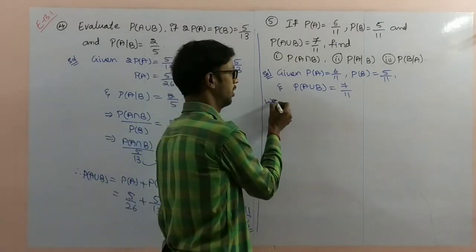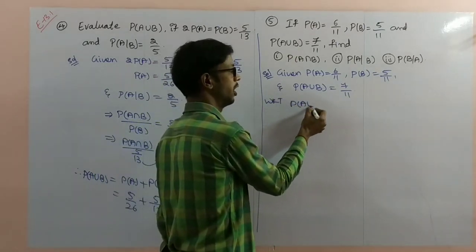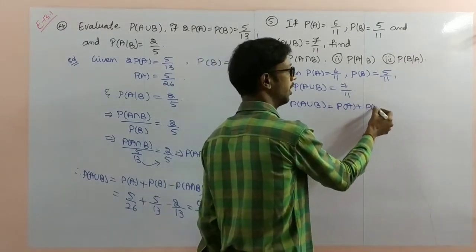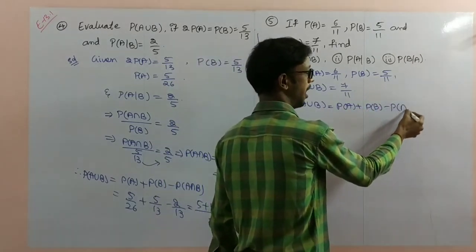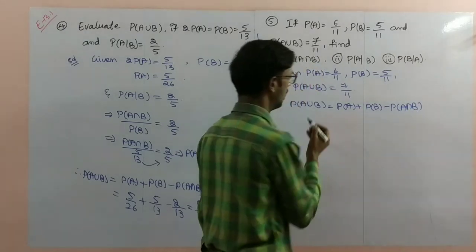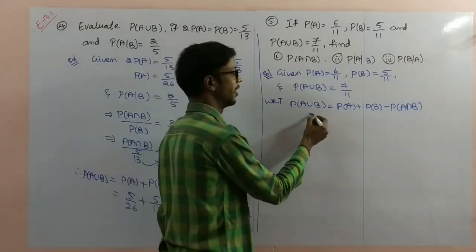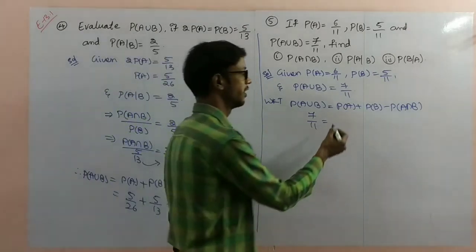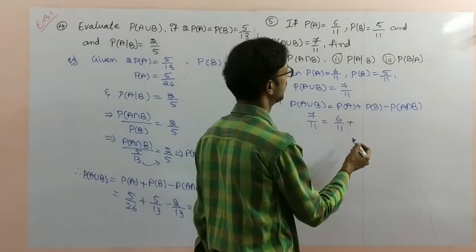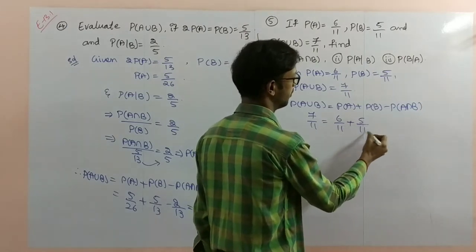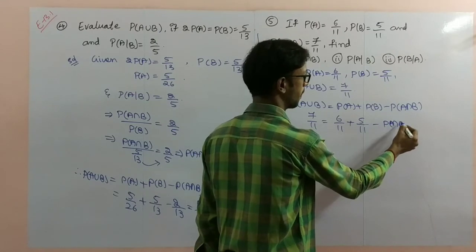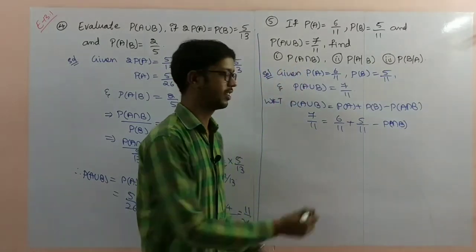We know that P of A union B is equal to P of A plus P of B minus P of A intersection B. 7 by 11 is equal to P of A, what is the P of A? 6 by 11 plus 5 by 11 minus P of A intersection B. So now interchange these two.